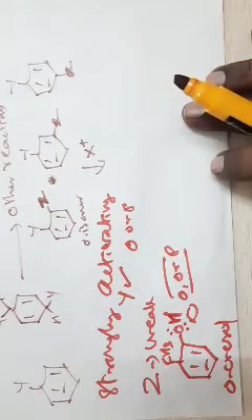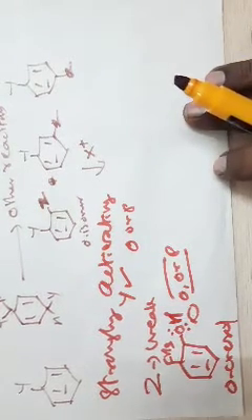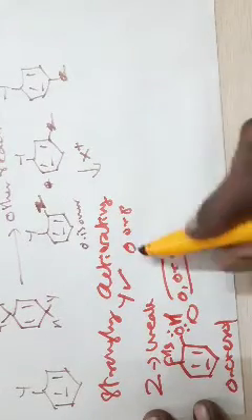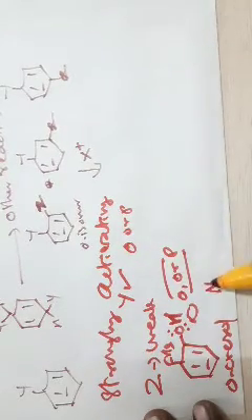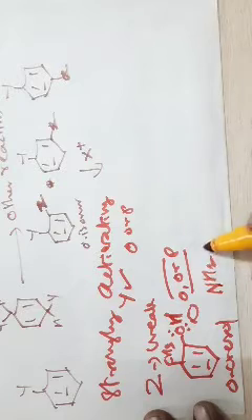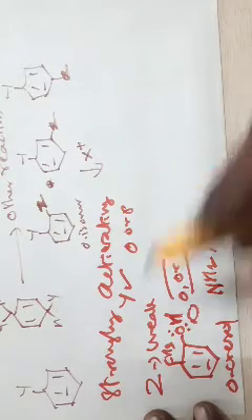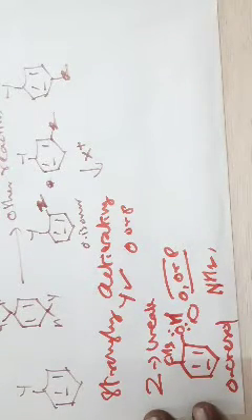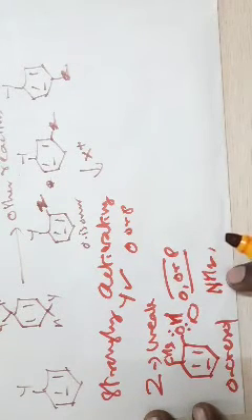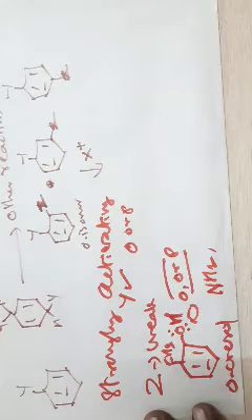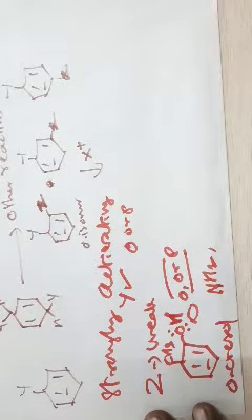This is the first observation that is made, and we have the groups arranged in order. The NH2 group is strongly activating in the presence of other substituents. If an NH2 group is present in the aromatic ring, you will get an ortho or para product with respect to the NH2 group and not with any other group.